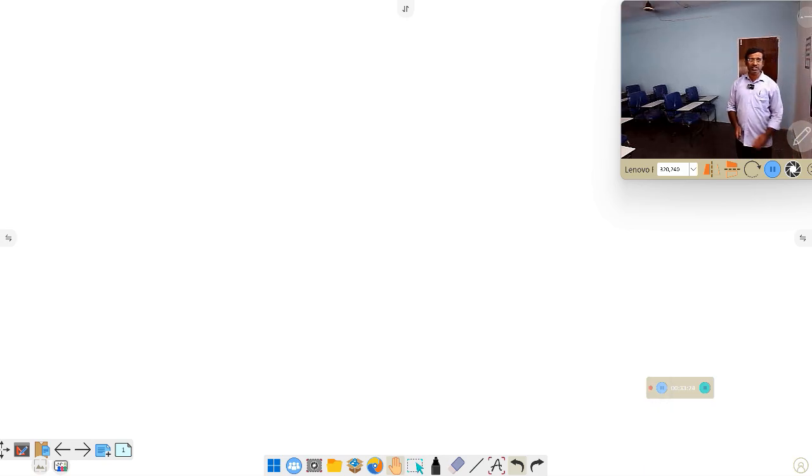Now we are going to discuss a concept: average speed, average velocity concept. This is most important for problem solving. Average speed and average velocity concept.